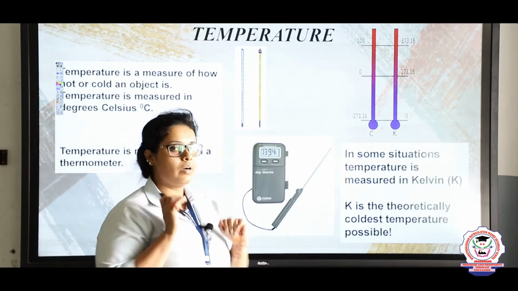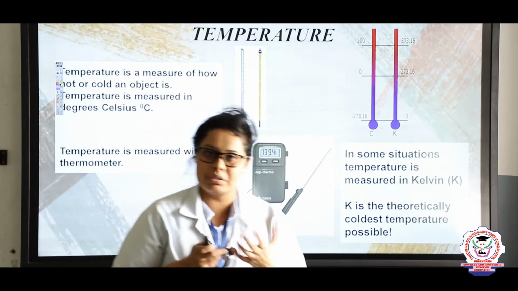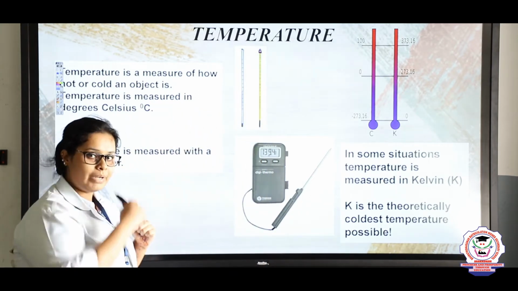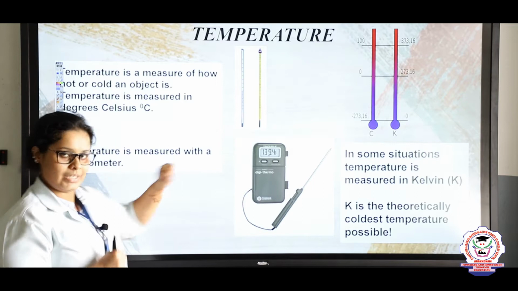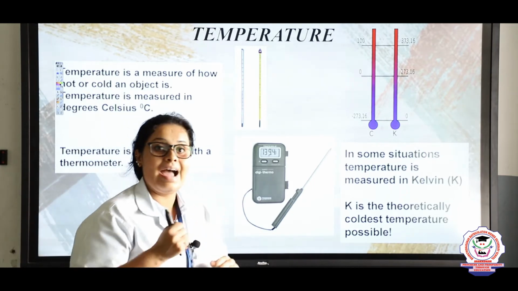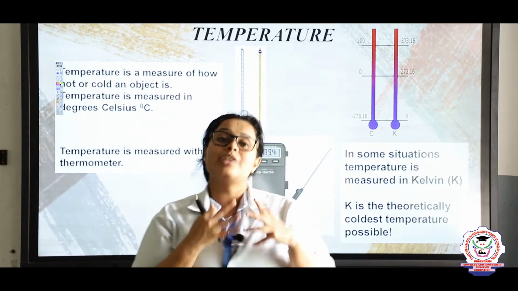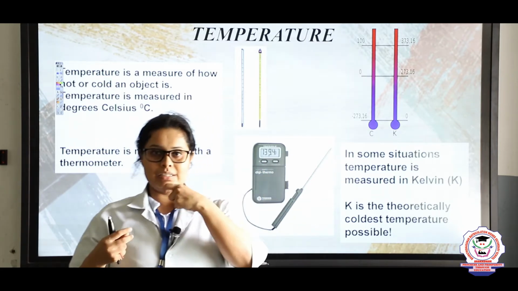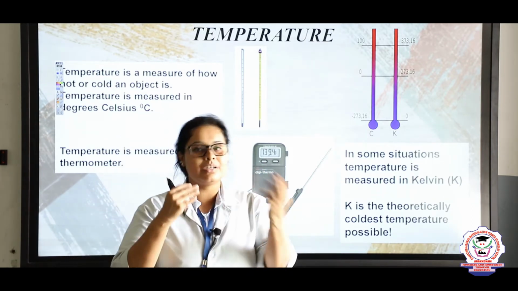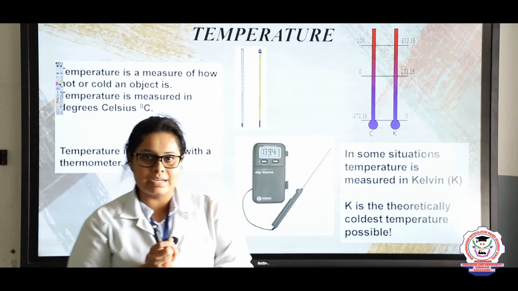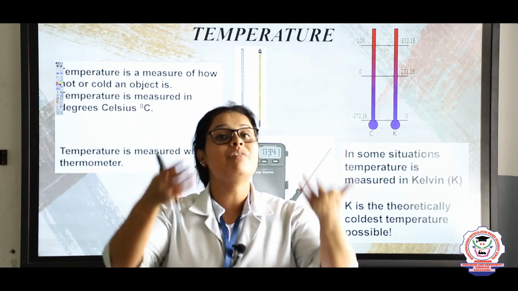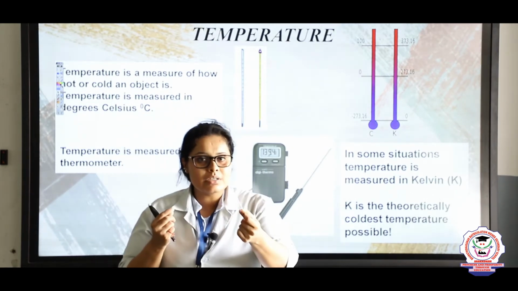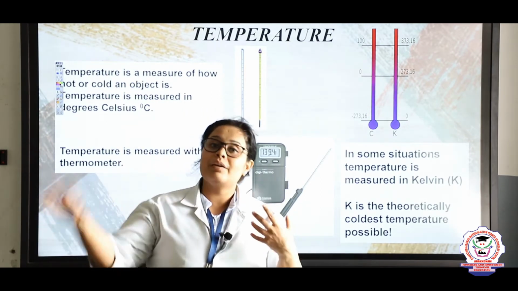This is a normal thermometer which we generally use in hospitals or other places, and the scales can be divided into three: degree Celsius, Kelvin and Fahrenheit. Generally in India, what do we use? We use degree Celsius. So my body temperature is 37 degrees Celsius, we will say like that. If we have fever, it can be above 100 degrees Fahrenheit, right? Same way, internationally if you are comparing, they will compare it with Kelvin,